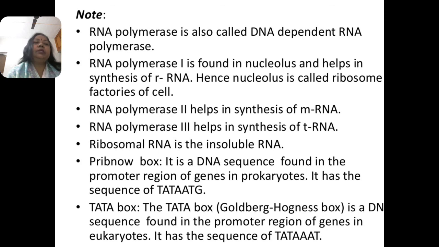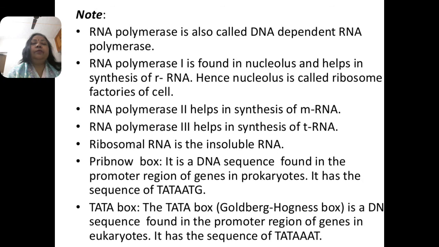Hence the nucleolus is also called the ribosome factory of the cell. RNA polymerase 2 helps in the synthesis of messenger RNA. RNA polymerase 3 helps in the synthesis of transfer RNA. Ribosomal RNA is the insoluble RNA.